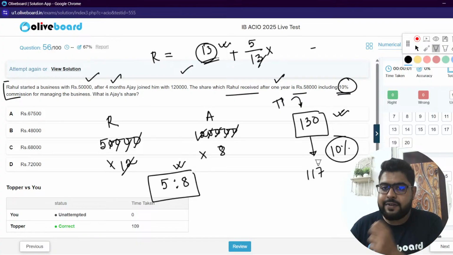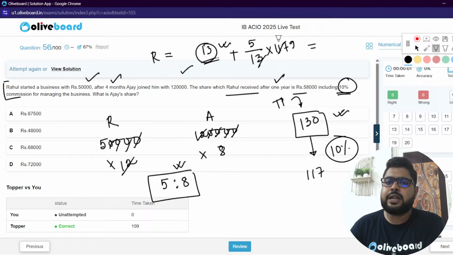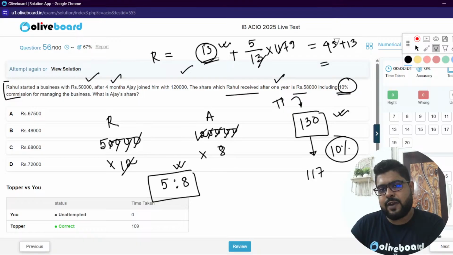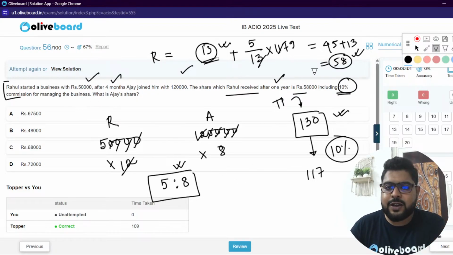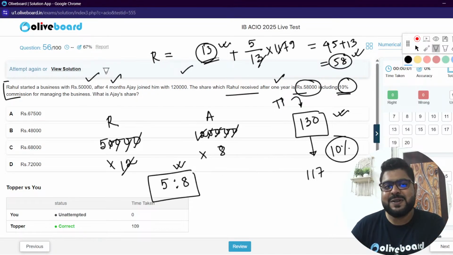So 117 remaining, extremely sorry. So 117 remaining parts will get, so this is 9. So 45, 945 plus 13, sir. So 45 plus 10, 55. 55 and 3, sir, 58. Acha, 58 parts Rahul will get. Now, according to the question, that is 58,000. So one part is 1,000 rupees, sir.